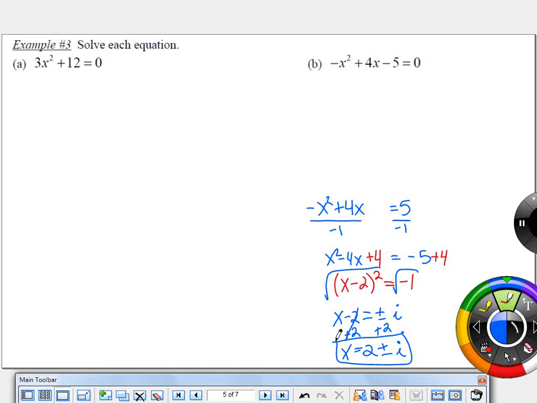So these are 2 complex solutions. One of them is 2 plus I, and one of them is 2 minus I. This is all right? Okay, so you can still solve the same way. You just might have some weird looking answers. If it asks for real solutions, none. If it asks for all solutions, here you go. These 2. Okay? All right.